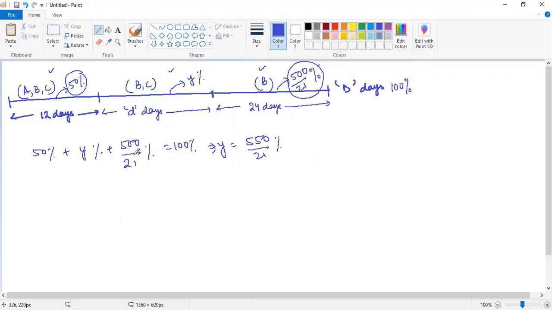I just hope this is correct. Now let's move on. Now B and C, listen carefully, B and C can do 100% of the work in how many days?